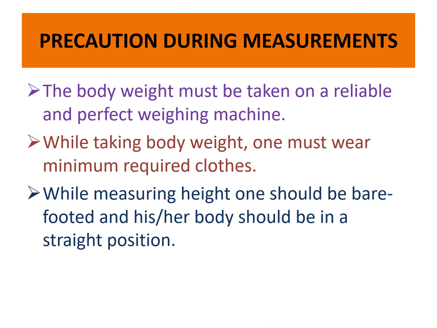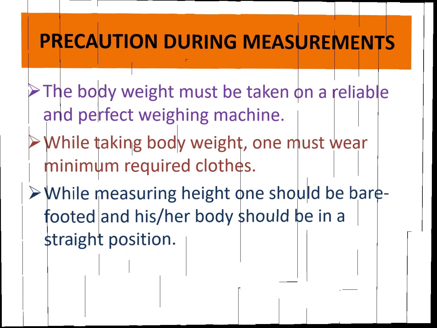Now I will tell you some precautions which must be taken while taking measurement of height and body weight for calculating BMI. So the first one is weighing machine must be reliable. And while taking body weight, person must wear minimum required clothes. And another one is body should be in straight position while measuring height.